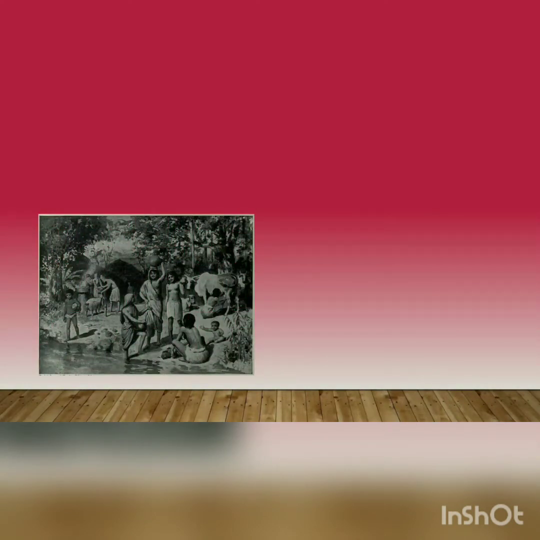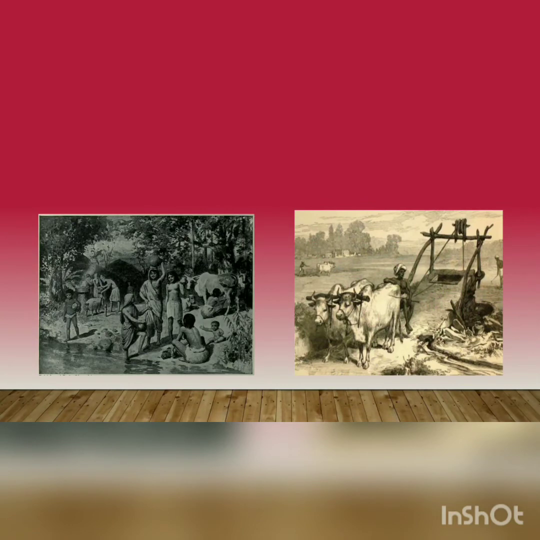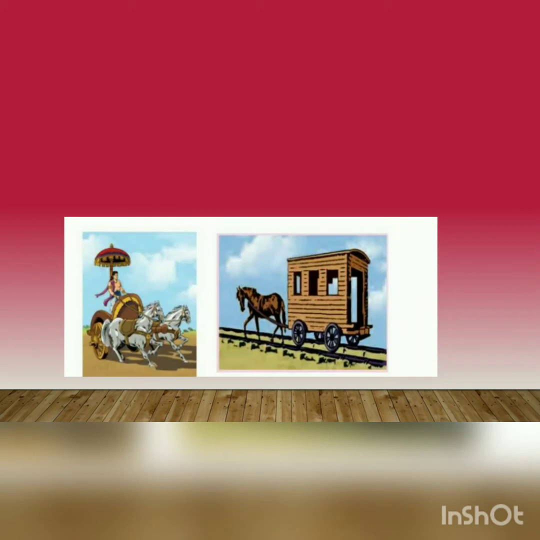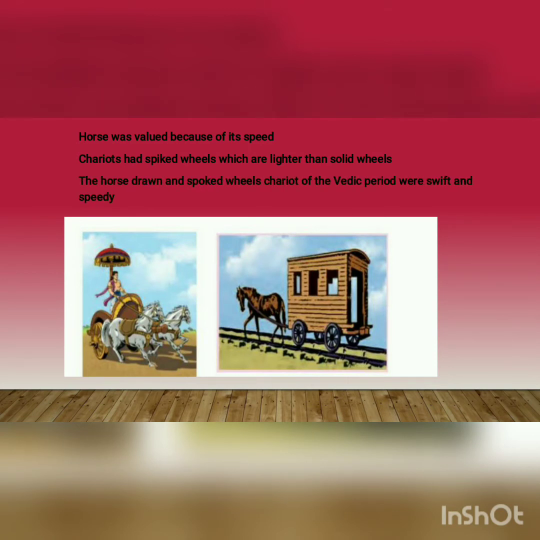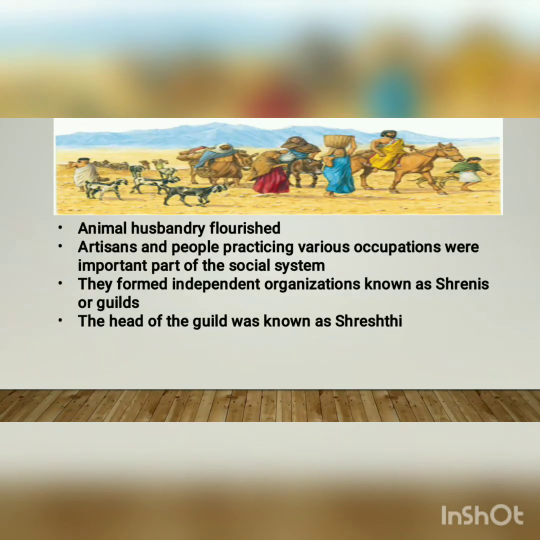So now let's look at some pictures of the animal husbandry as well as agriculture during the Vedic civilization. During the Vedic civilization, horses were valued because of their speed. Chariots had spoked wheels, which are lighter than solid wheels. The horse-drawn and spoked-wheel chariot of the Vedic period was swift as well as speedy. Animal husbandry flourished during the Vedic civilization.